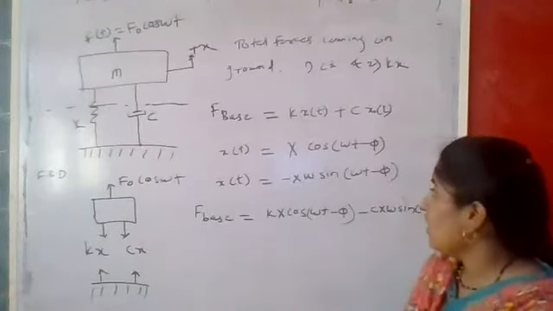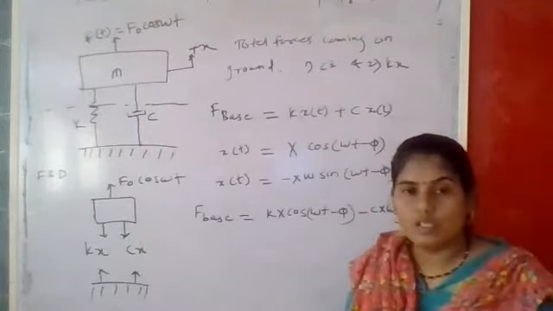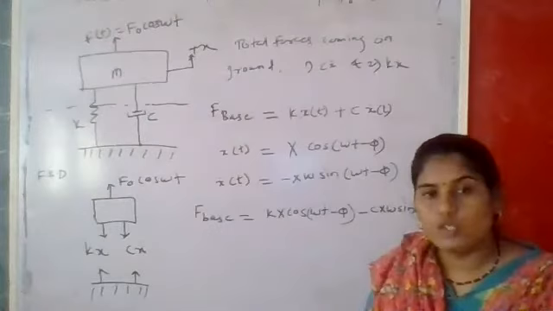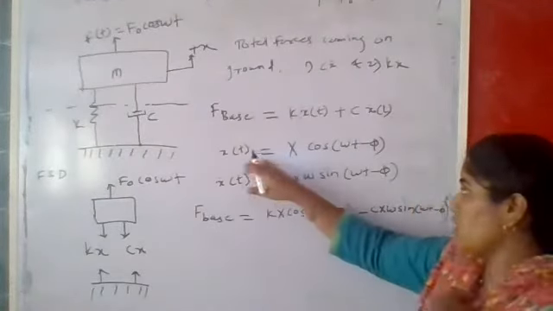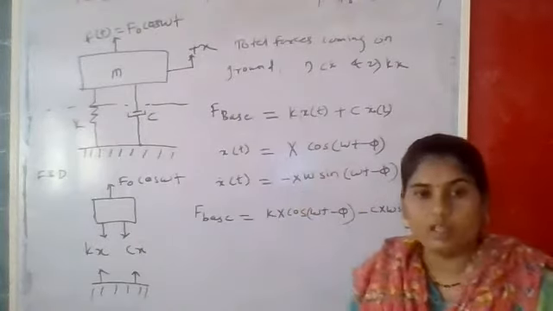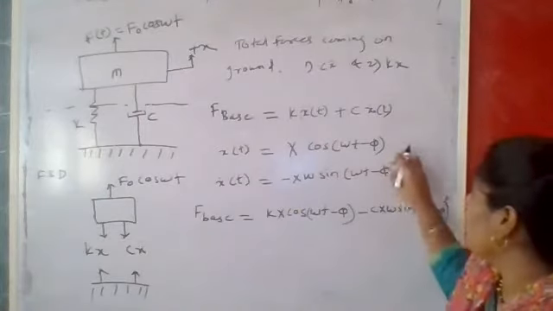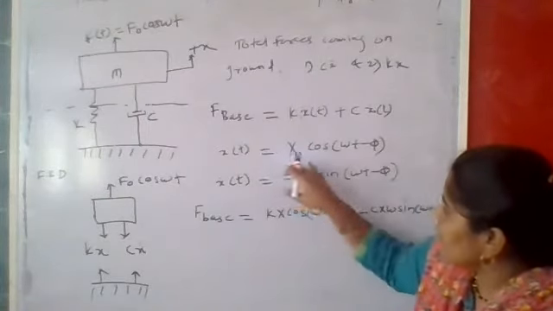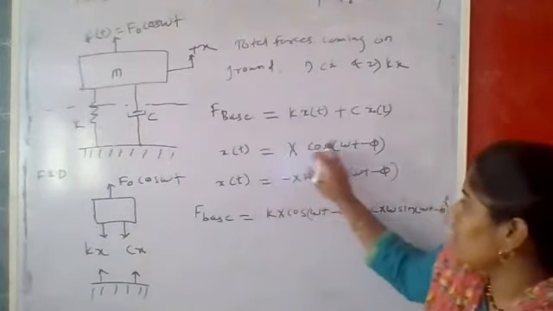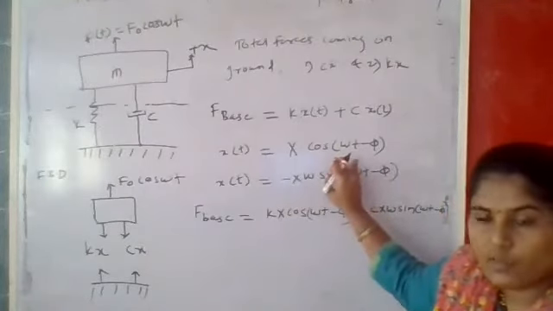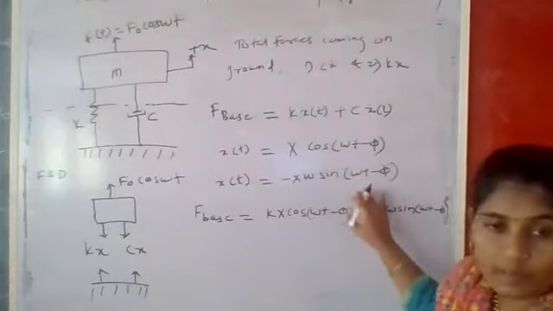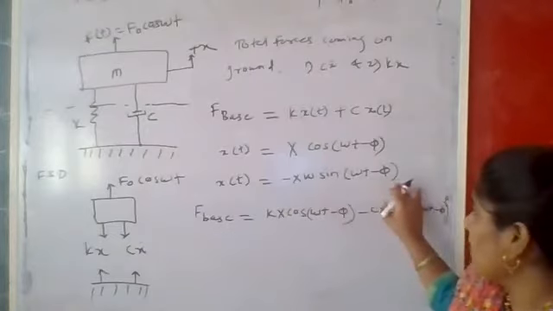For solving this equation, as we have already seen in the last derivation, this is the forced vibration of a damped system. So x of t is equal to X, the amplitude, into cos of omega t minus phi, where phi is the phase angle. Taking the first derivative, x dot of t becomes minus X omega into sin of omega t minus phi.